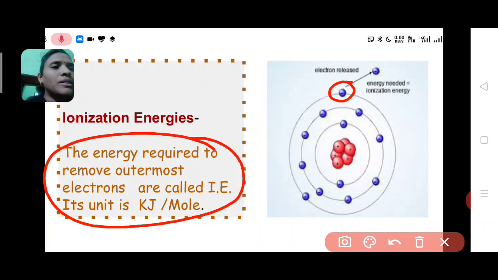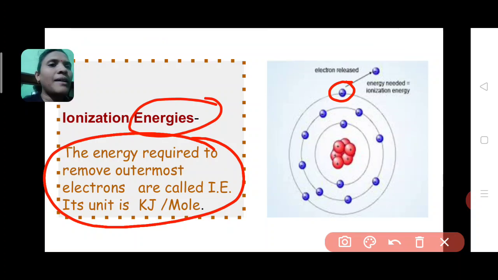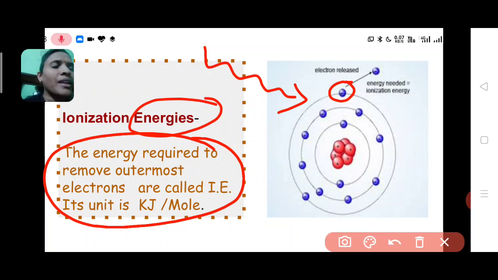This outermost electron requires some amount of energy, which is provided by sunlight or heat energy, or we can say photons.